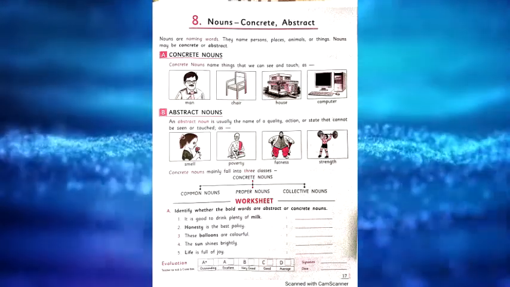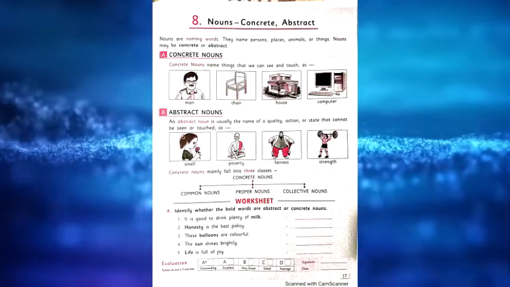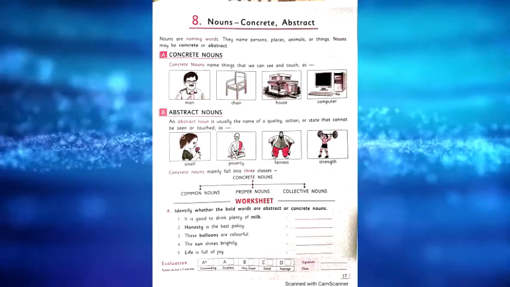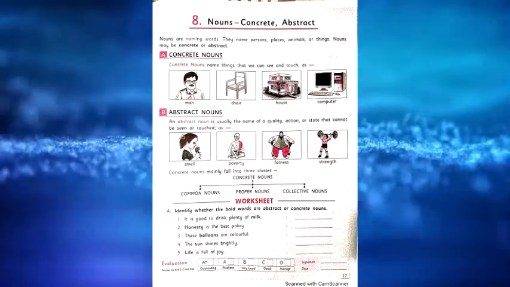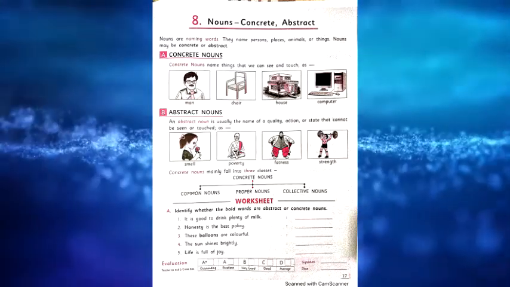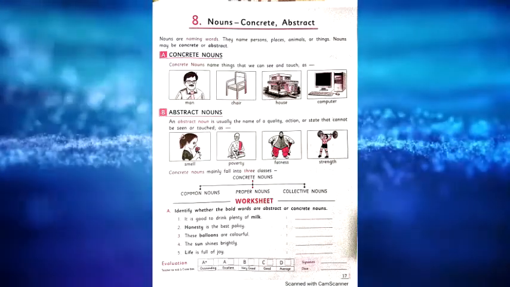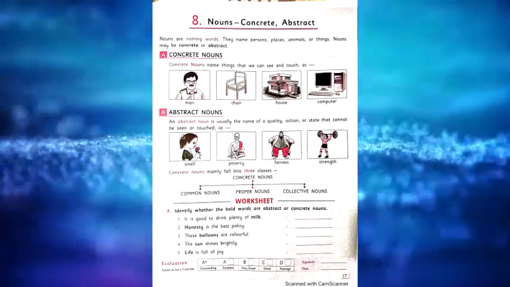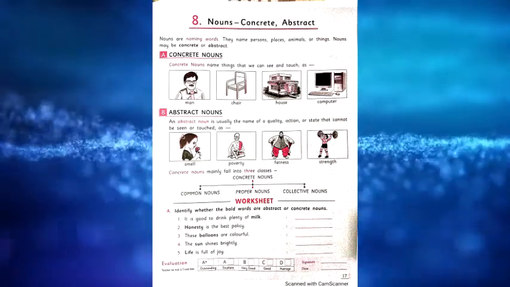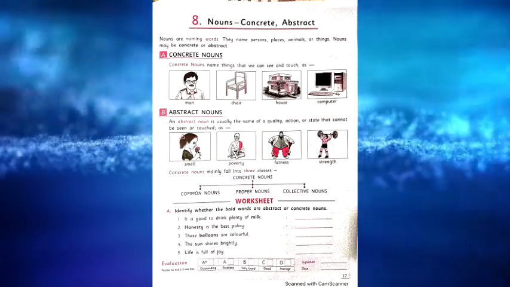The worksheet is there. Identify whether the bold words are abstract or concrete nouns. See the worksheet. The first one: it's good to drink plenty of milk. Milk. Which type of noun is that? Milk is a drinking item. We can see what milk is and we can touch that milk. So that's considered a concrete noun.